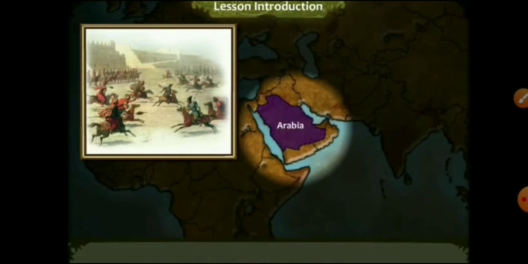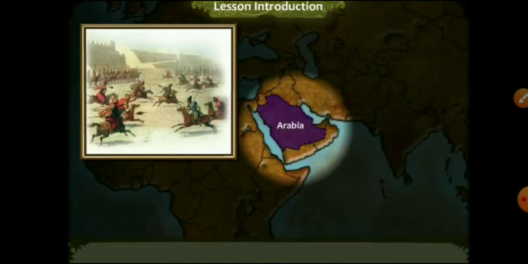That means from the northern sides, many invaders came to India to attack India and take its wealth or to establish a new empire. Like that, many invaders came to India. So the most prominent invader among them was the Turks. The main Turkish invasions happened in the 11th and 12th century.